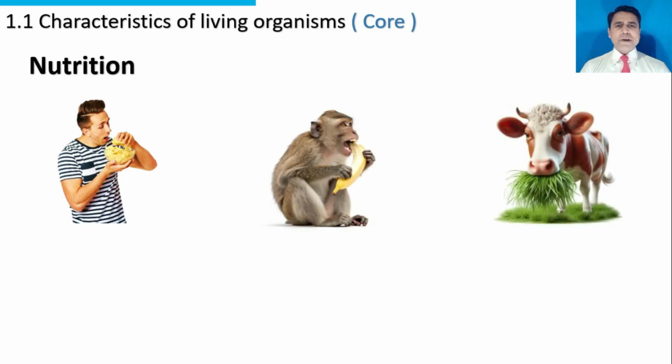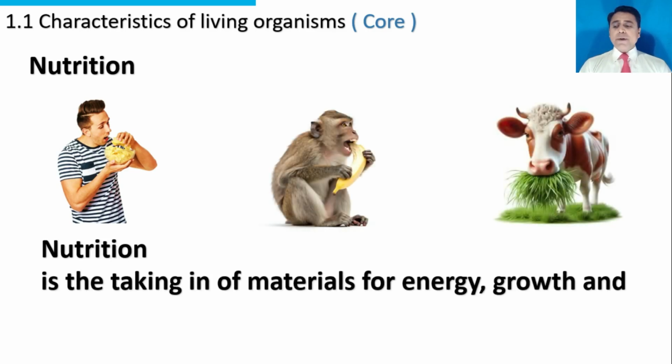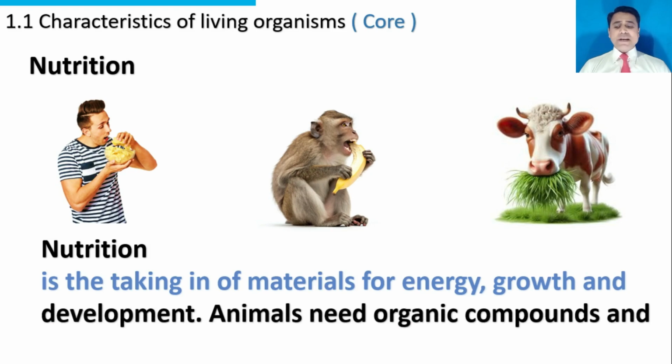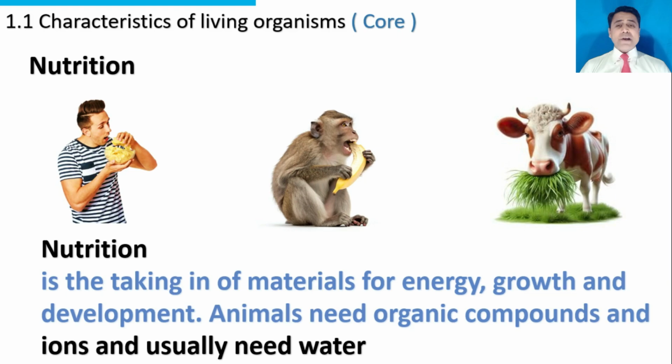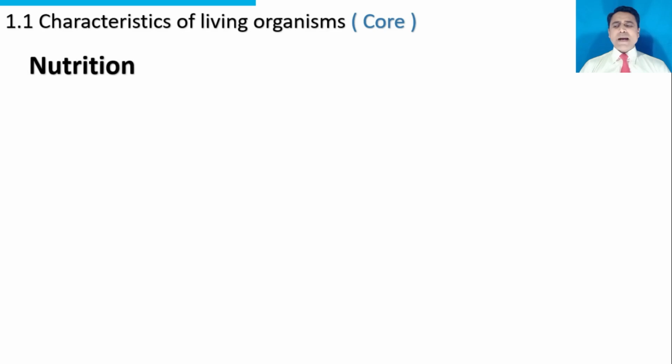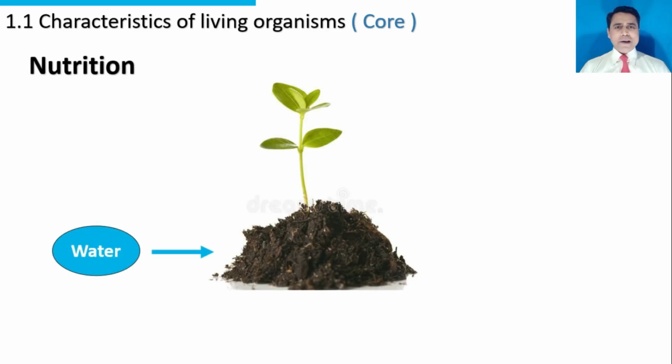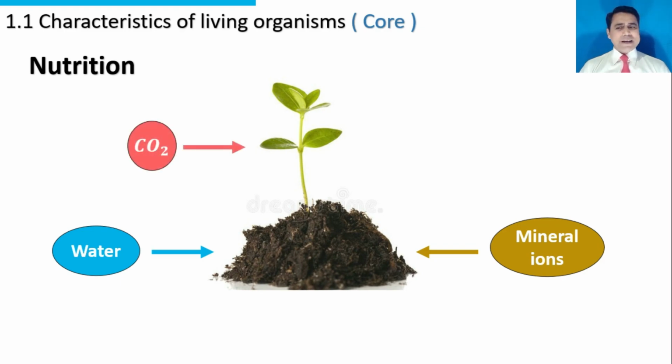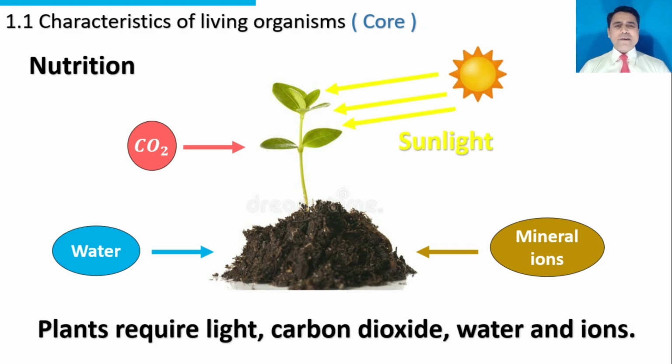Nutrition is the property of all the living organisms. Nutrition is the taking in of materials for energy, growth, and development. Animals need organic compounds and mineral ions and usually need water. On the other hand, plants take water and mineral ions from the soil, carbon dioxide from air, and light from the sun. Plants require light, carbon dioxide, water, and ions.